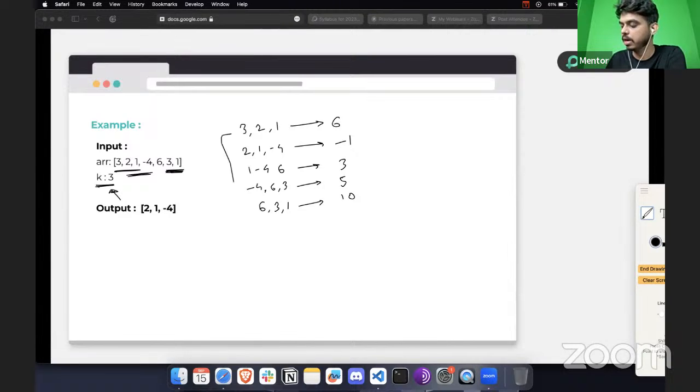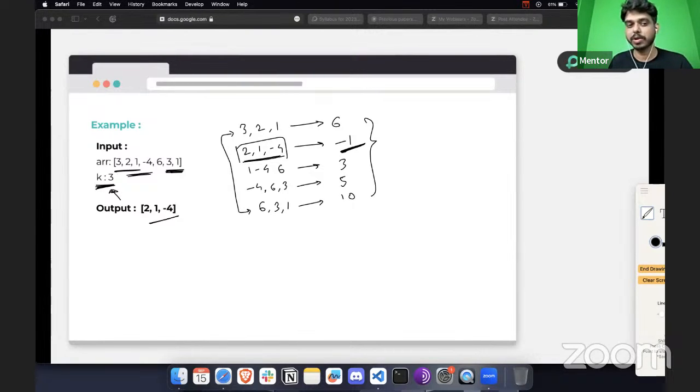So you have to find the length of the array, and given the length of the array, what will be the value of k, so that you know how many iterations you can make. Once you find that, you have to find whether the sum value is less. These are all the outputs that we got after performing the summation. So this is minus 1. And for which sub array we found this minus value? For this array. And that will be your output. I hope this is helpful for you.